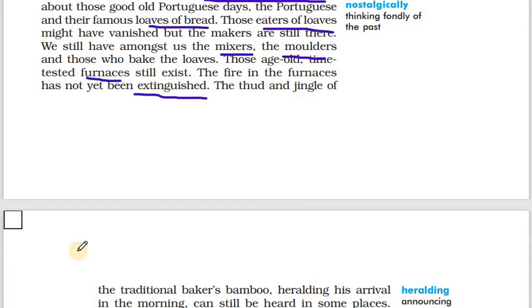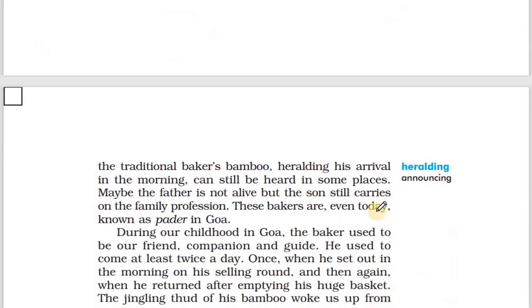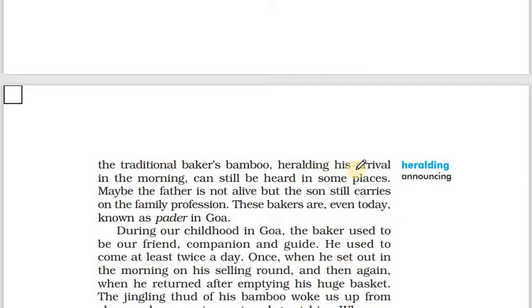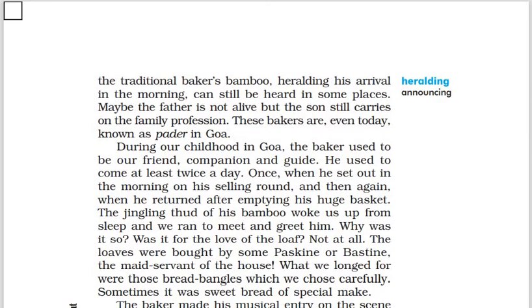The thud and the jingle of the traditional baker's bamboo. The thud refers to any loud noise. The jingle is like a bell sound. The thud and the jingle of the traditional baker's bamboo heralding his arrival in the morning can still be heard in some places. So still it's going on. The Portuguese left in the year 1961, but still the traditional baker's noise is heard every morning in some places.